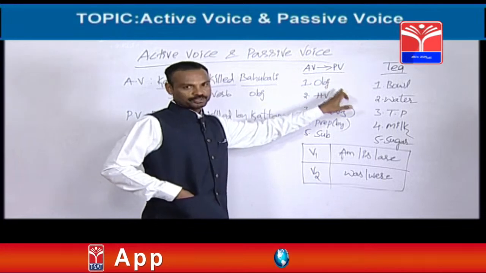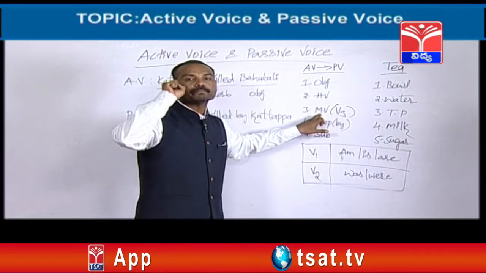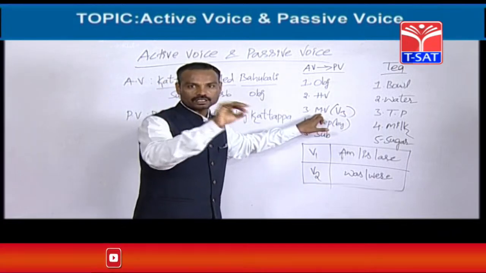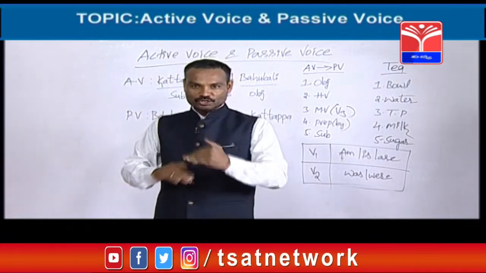So first we need one object, next we need a helping verb, which is also called B form. The third one is main verb, meaning V1, V2, V3. For example, take, took, taken; write, wrote, written; give, gave, given.